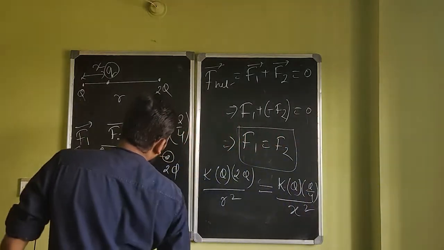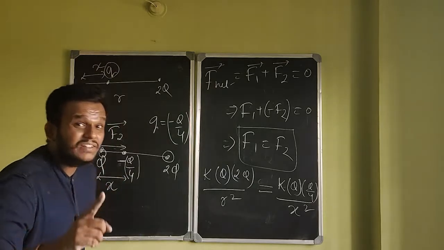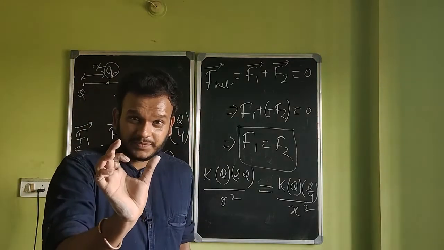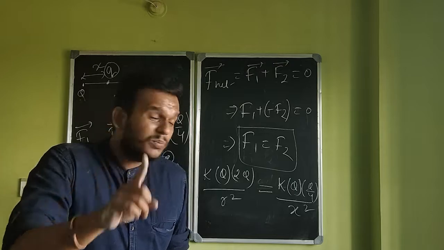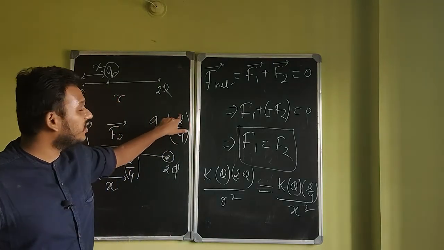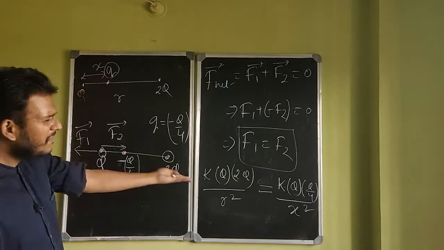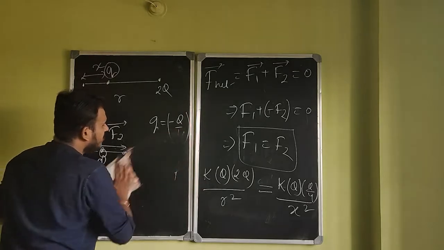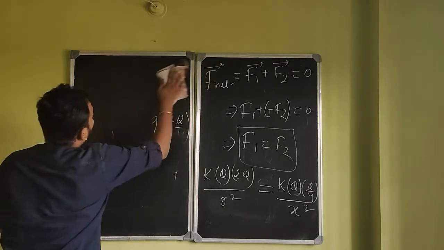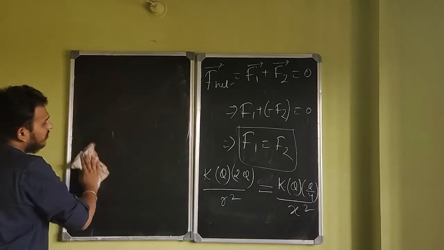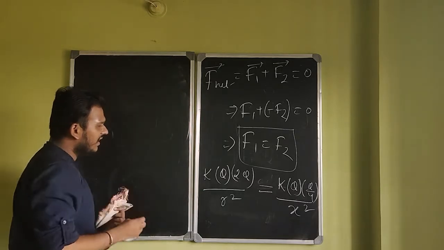So all I have to do is simplify this and get the value of X. That is where, once I get the value of X, I need to place a charge of minus Q by 4 such that the net force on this charge will become 0. One step close to our answer. We are just one step away, in fact, from our answer, right? So if I solve for X, that will be my answer. Let's quickly get it done.